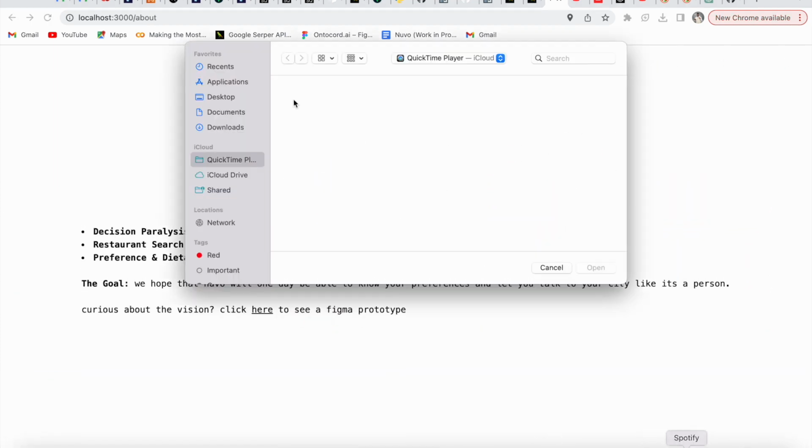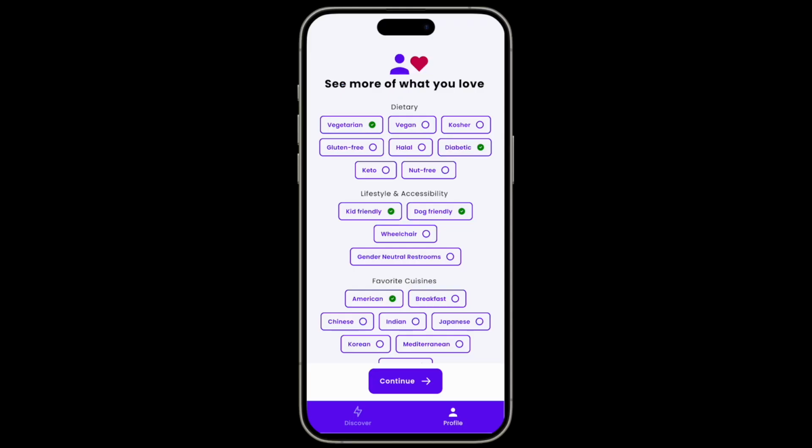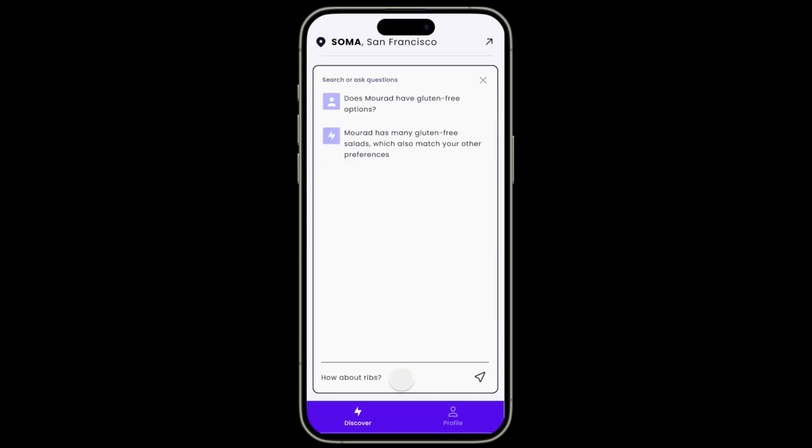So this is kind of what the end vision should look like. Essentially, there's going to be an onboarding feature where you can click dietary restrictions, whether or not you want it to be kid-friendly. Those are just restrictions that you want to put on yourself. It sort of acts like Tinder. You can talk to specific restaurants. You can swipe left or right to indicate that you like or dislike a restaurant. We're going to save those preferences over time.